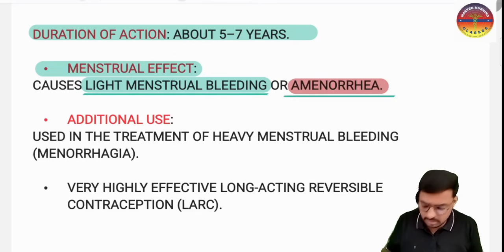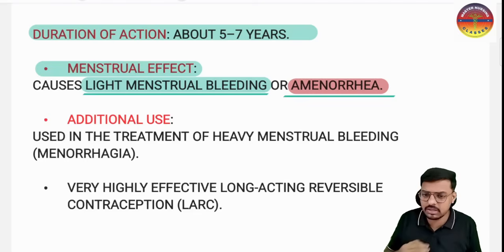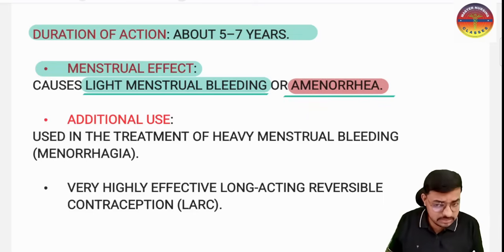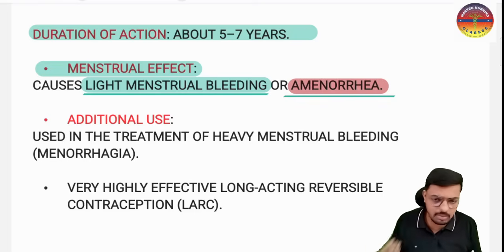Can I use this IUCD as the best option in a patient who has menorrhagia, where there is excessive menstrual bleeding? Yes sir. Why? Because once you insert the hormonal IUCD, it continuously releases progesterone, 20 microgram per day. That makes the menstrual bleeding very little, and it sometimes causes amenorrhea, the absence of the menstrual cycle. So can I use this IUCD as the best method in a female with heavy bleeding, that is menorrhagia?